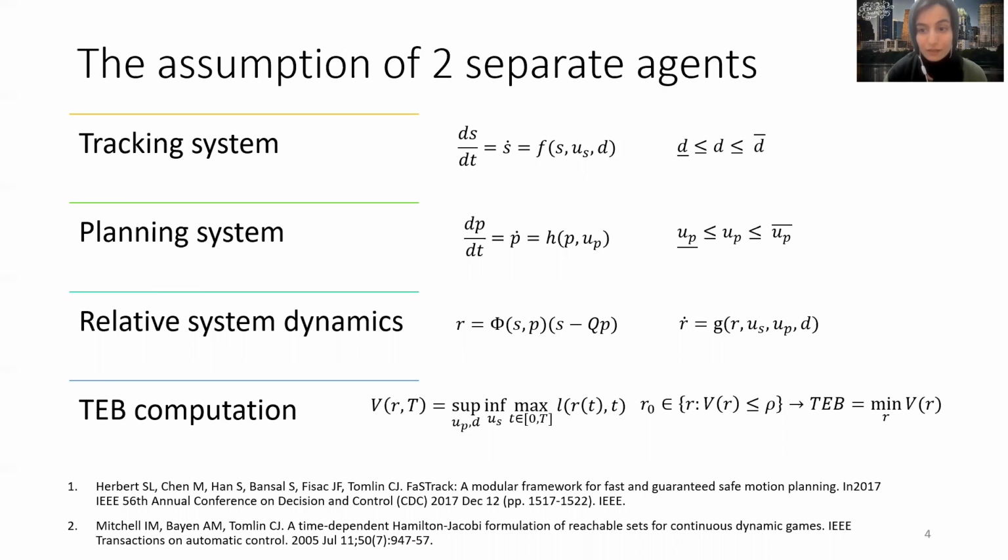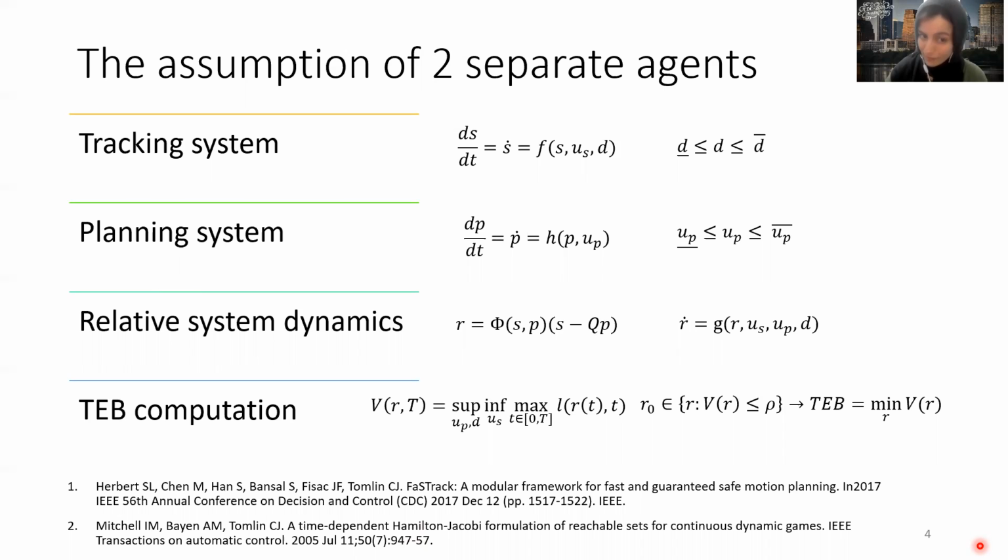The authors in PAFastrack then go ahead and form a cost function, which is a measure of the distance between the two agents and is a function of time and relative position, and is shown by L here. The value function would then be defined as the equation here. Please notice that the value function yields the maximum value of the cost through time when the tracking system's control input is trying to minimize the cost, and disturbance and planning system's control input are trying to maximize it. The value, and from that, the TEB can then be obtained by solving an HJ variational inequality.